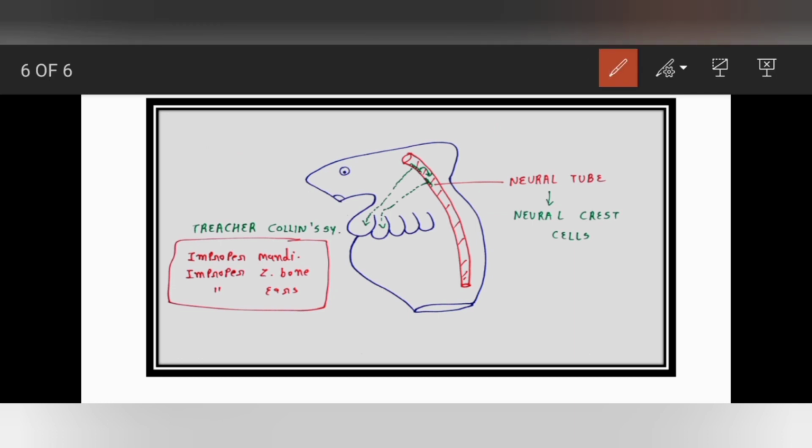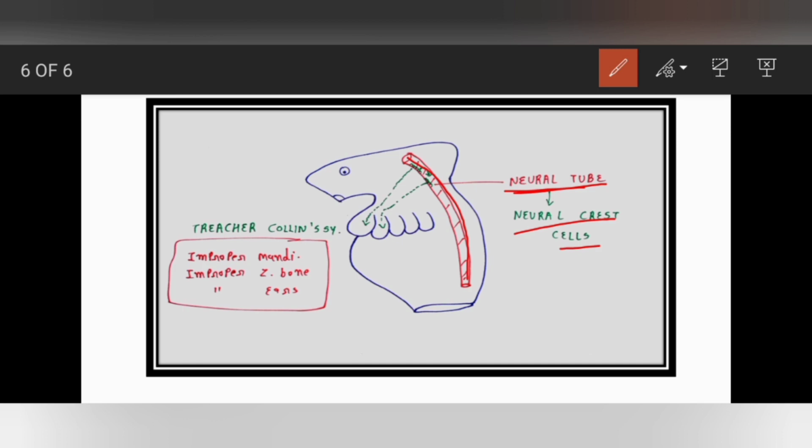Before starting the developmental process, we don't have our central nervous system, but we have our neural tube, which you can see here. Within this neural tube, we have a certain kind of cells, the neural crest cells. Now, what is the role of these neural crest cells?